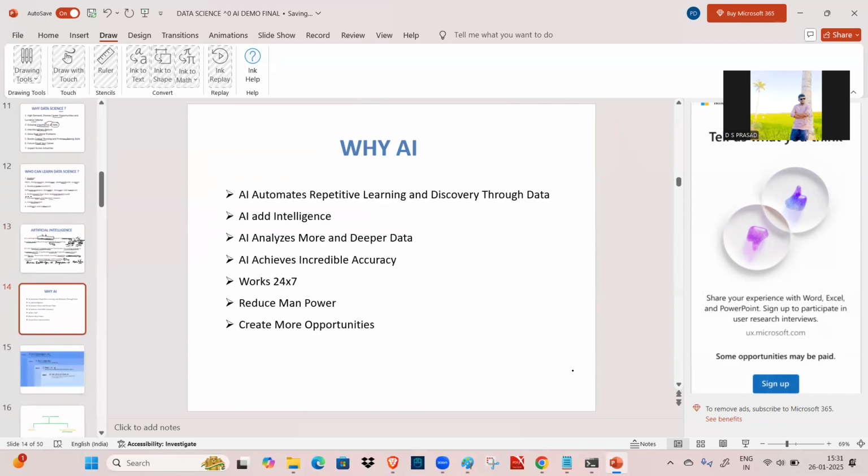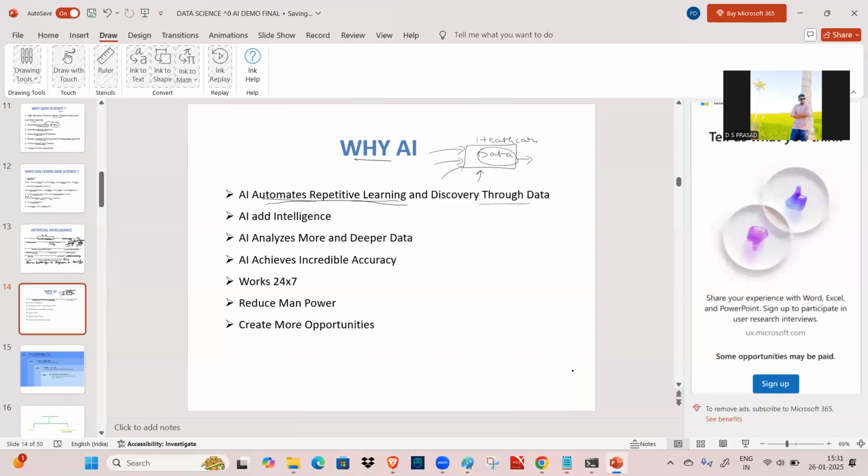And why AI? AI automates repetitive learning and discovery through data. What is the meaning of it? You designed an application for healthcare, and inside it we use the data. From the next time onwards, when we enter the data or study it, we already have this data. We are going to utilize this inbuilt data and give the response within a quick amount of time. That is called automatic repetitive learning.